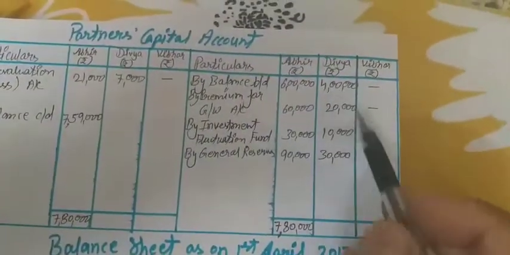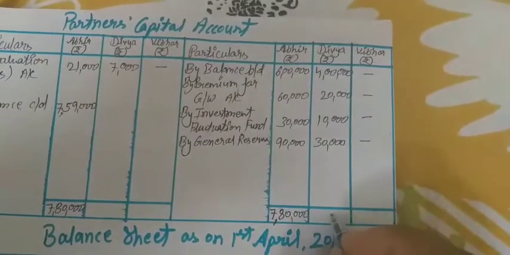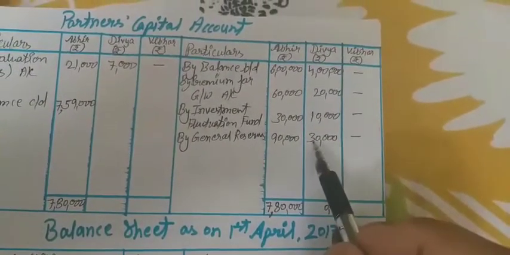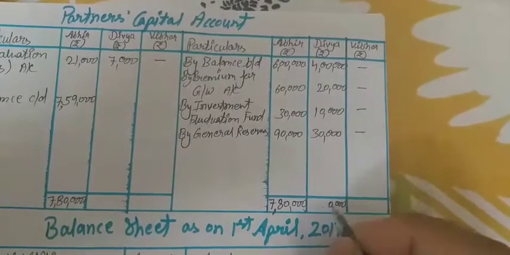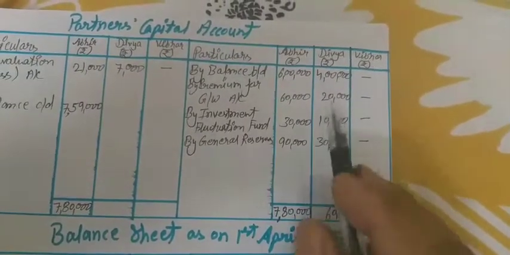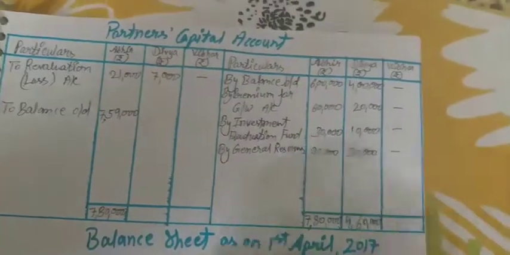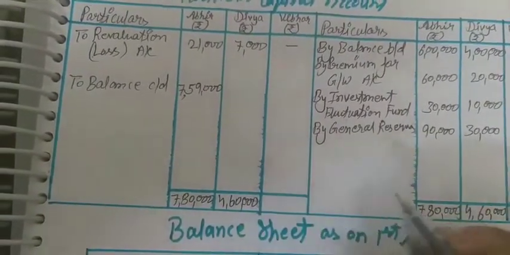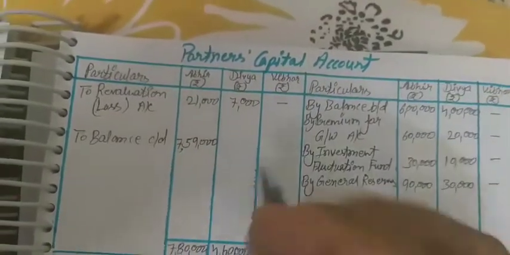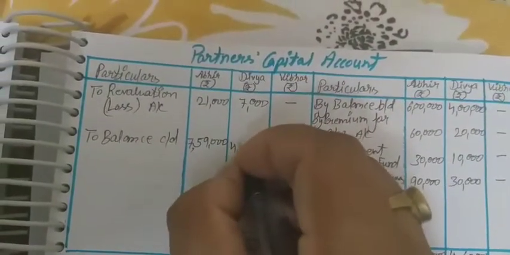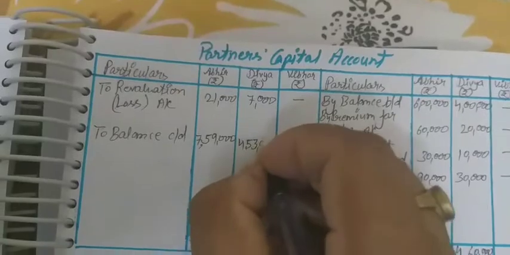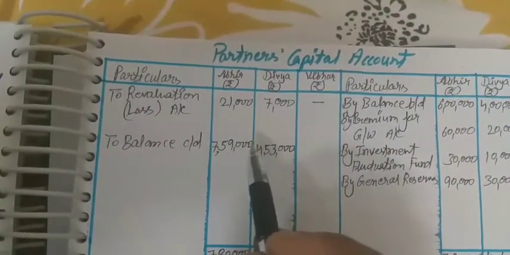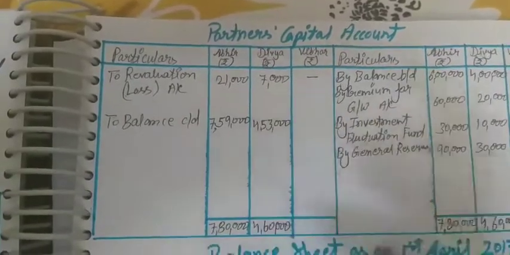And the total of this is 4 lakh 60,000 minus 7,000, so 4 lakh 53,000. So the total of this will be the total capital of the firm.